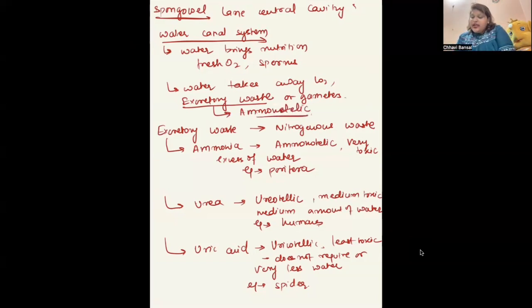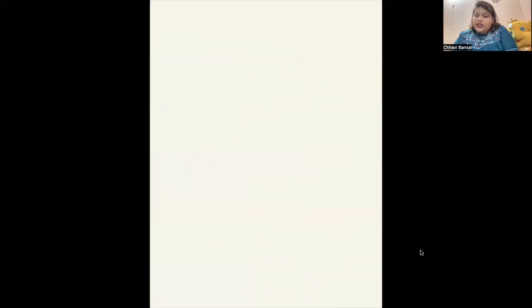Next, we have to discuss the skeletal system. Why skeletal system first? Because this is very important. We just talked about the spicules, right? Spicules that are present on the body surface. Actually, it's not really a system because it has a cellular level of organization, but these spicules are formed with the help of scleroblasts.